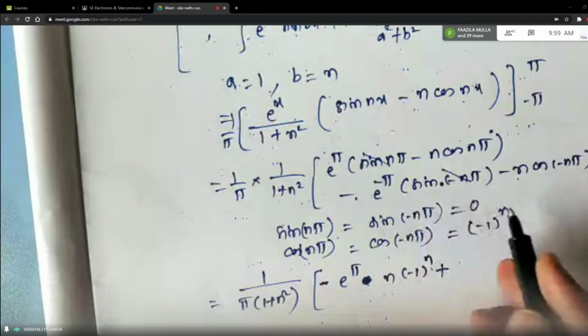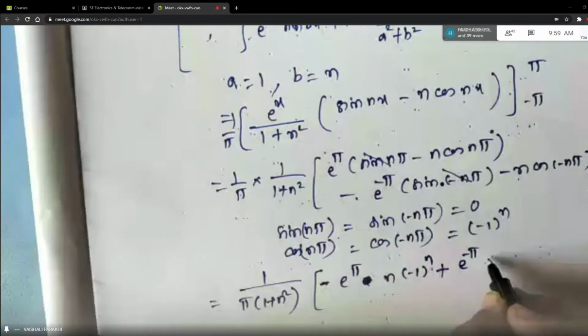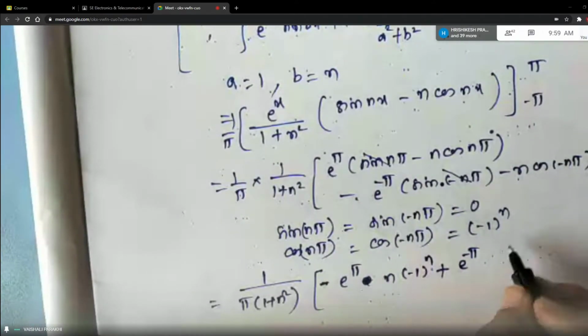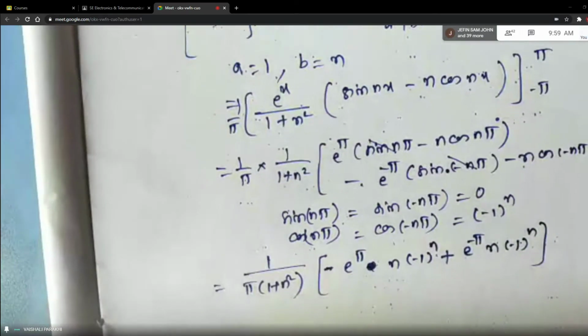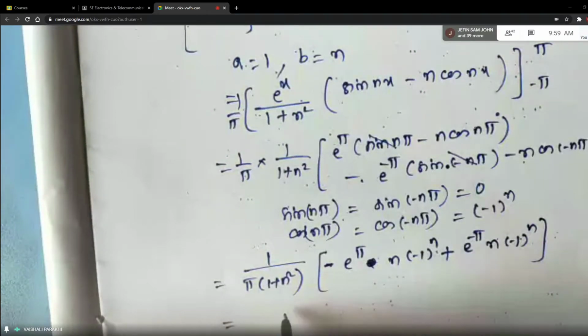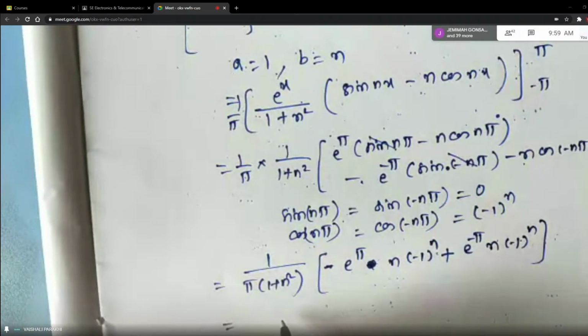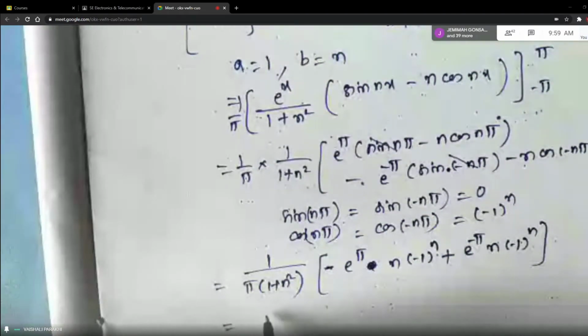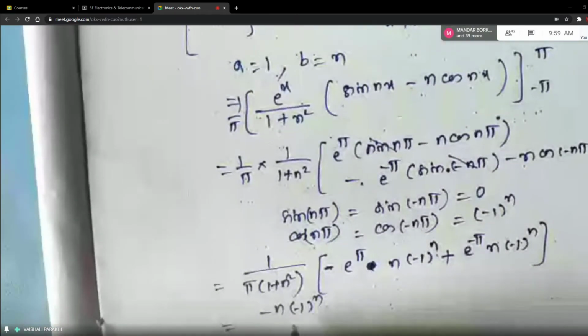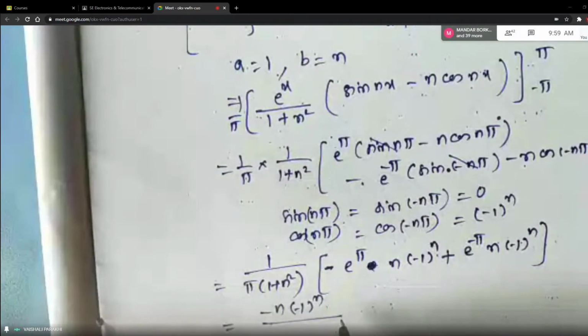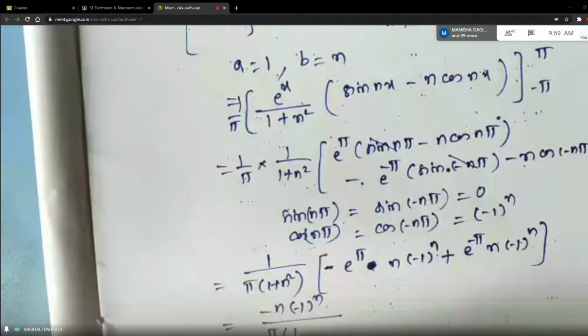Correct? And this is e raised to minus pi, and n into minus 1 raised to n. So common terms you can take out. n into minus, both are minus signs, or one is plus, one is minus. So if we take minus n out, what will happen? Minus n into minus 1 raised to n divided by pi into 1 plus n square.